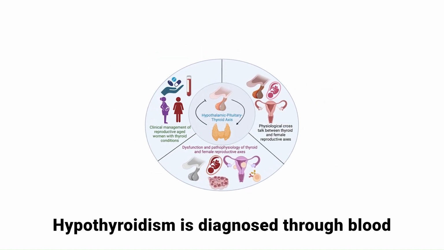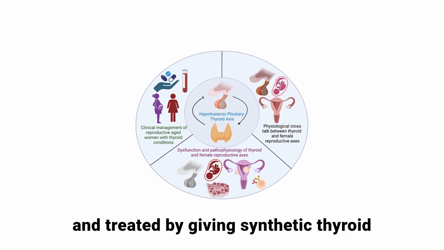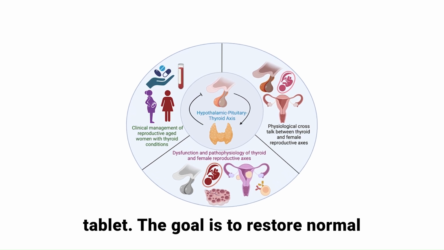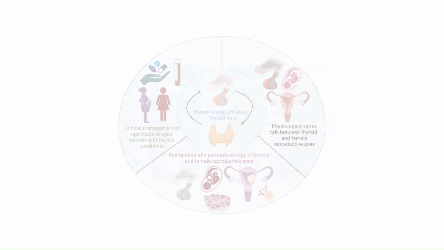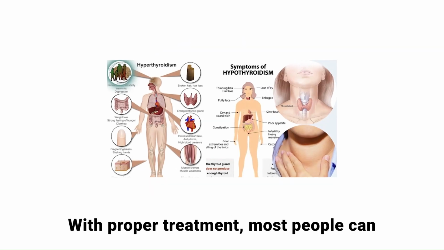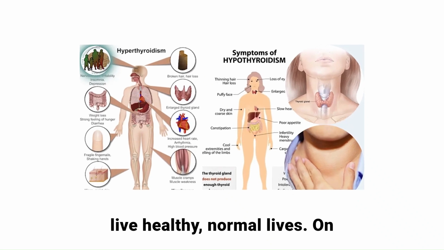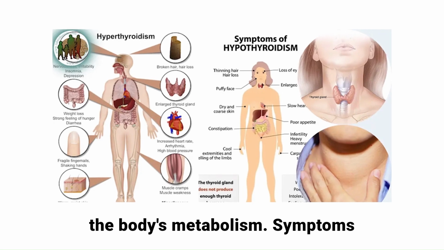Hypothyroidism is diagnosed through blood tests measuring thyroid hormone levels and treated by giving synthetic thyroid hormone, usually in the form of a daily tablet. The goal is to restore normal hormone levels and eliminate symptoms. With proper treatment, most people can live healthy, normal lives. On the other hand, hyperthyroidism speeds up the body's metabolism.